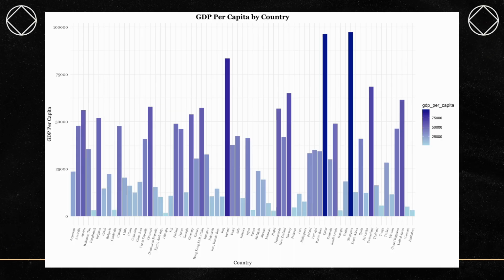So to start off on our relationship validation, we first map the GDP and food waste per country individually. These histograms provide insight into the data distribution. This map on the slide shows GDP per capita for each country, with the darker blue representing countries with the higher GDP, while the lighter blue represents countries with the lower GDPs. We can see here that Singapore, Qatar, and Ireland have some of the highest GDPs in the world.